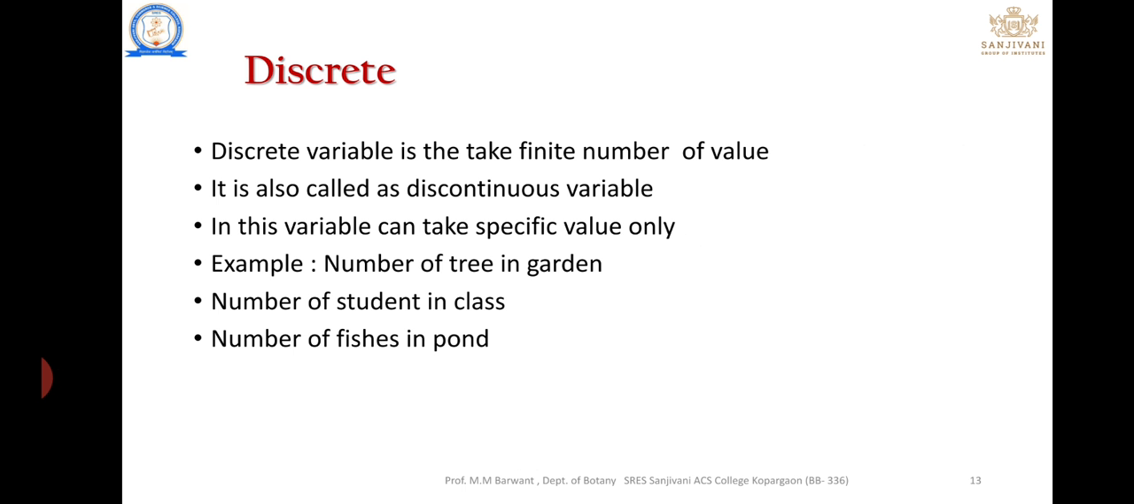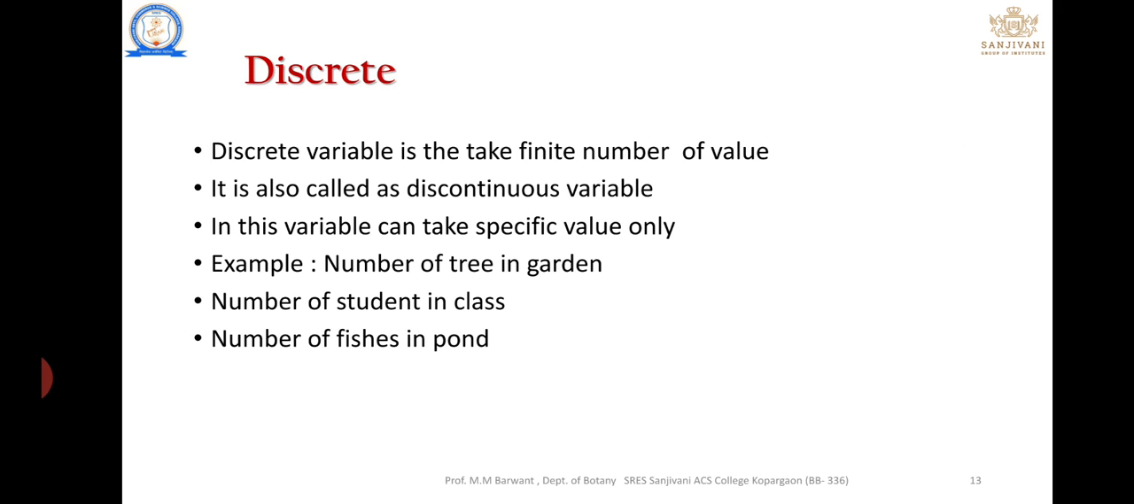and continuous variable. Simple concept is given. Discrete means breaking of variable. In a discrete variable, we take a finite number of values. For example, we take 1, 2, 3, 4, 5, 6, 7, 8, 9, 10, finite values having a limit. We take values up to 10. That is known as a discrete variable. It is also known as a discontinuous variable, meaning it is not continuous.